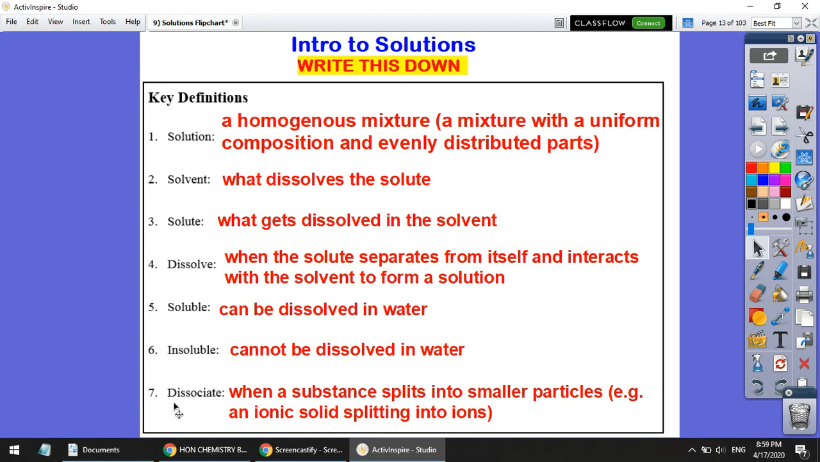Well, one last word, this word of dissociate. Okay, this is when a substance actually splits into smaller particles. The substance actually breaks up when it dissolves. So this is a step beyond dissolving. When you dissolve, you separate from yourself, but you stay an intact whole particle. When you dissociate, you're actually splitting up into smaller particles. And an example of this is an ionic solid splitting into ions.